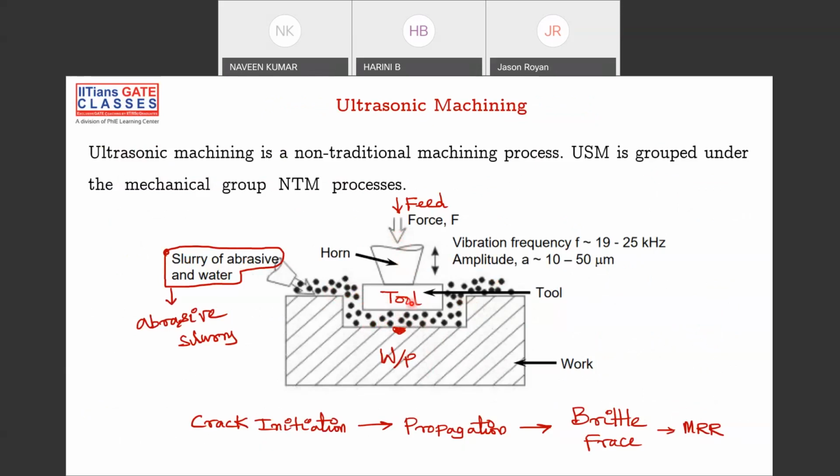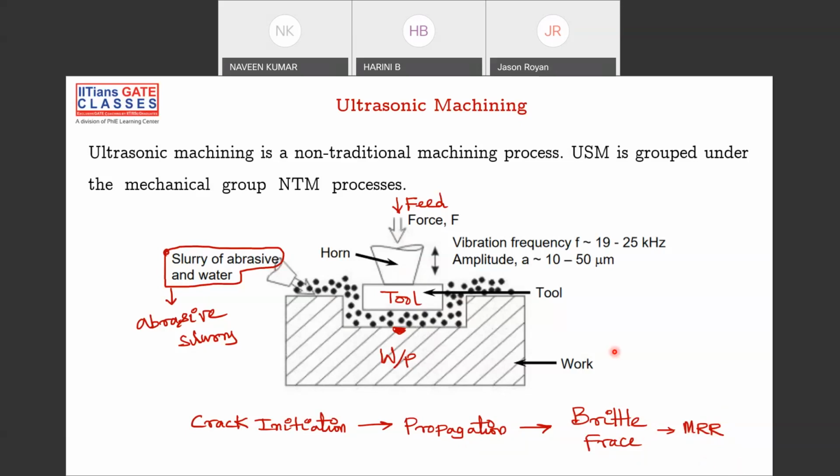When the tool is vibrated at some ultrasonic frequency, that vibration is passed on to the particles, and the particles attain some momentum, and that momentum makes them hit the workpiece material. Because of the impact of the abrasive particles on the workpiece, material removal happens, and the material in this layer is removed. So this is how ultrasonic machining happens. When the particle hits the workpiece, crack initiation happens, the crack propagates, and then there is a brittle fracture. That is what gives your material removal rate.